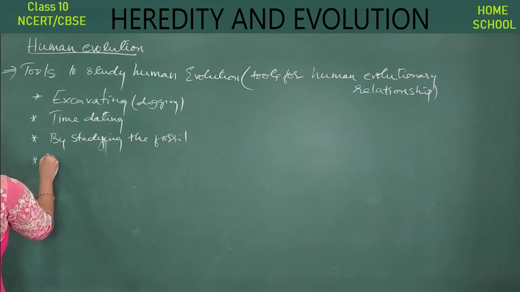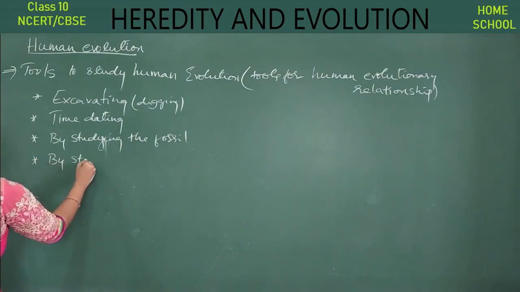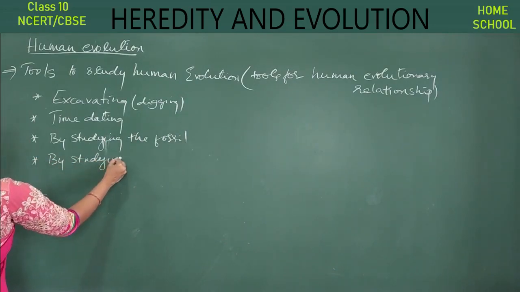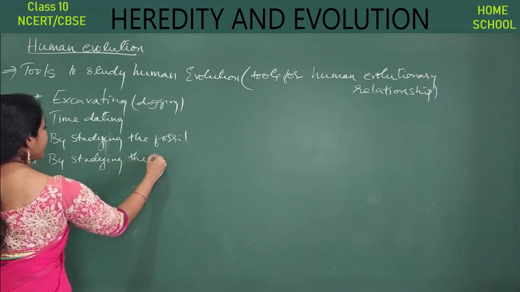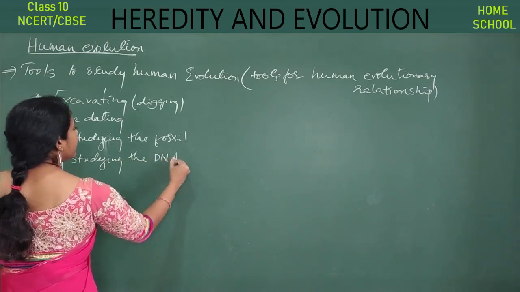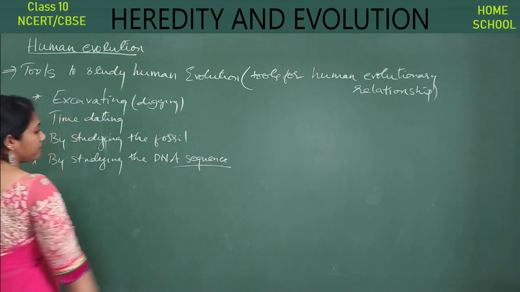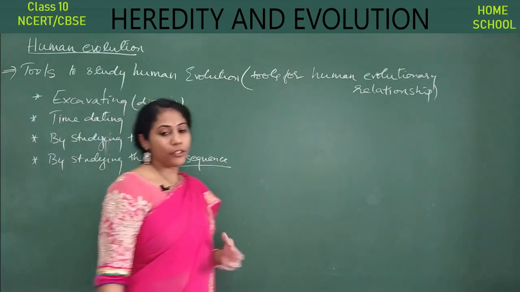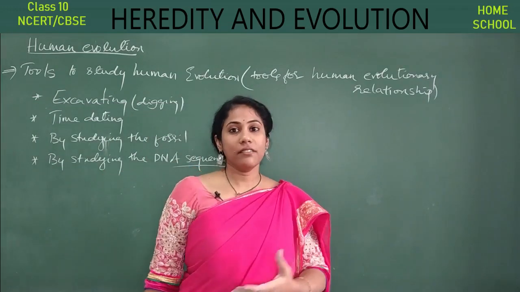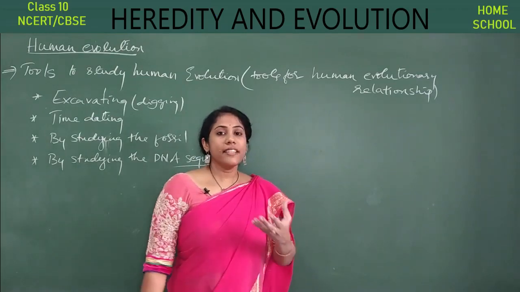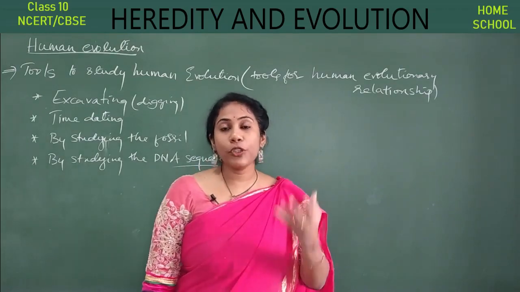And lastly, by studying the DNA sequence. I told you DNA is nothing but genes, right? This genome is present in the chromosomes.